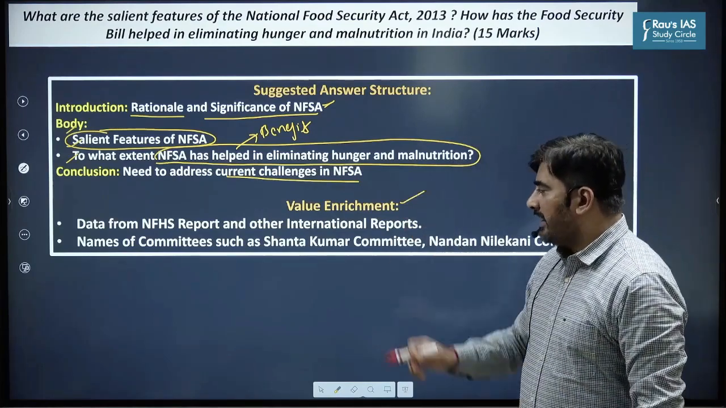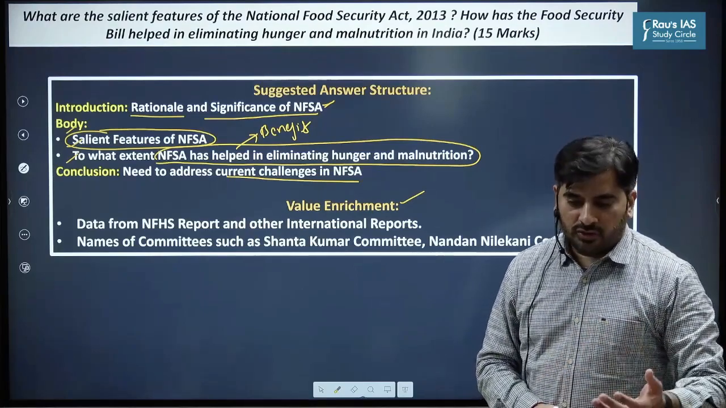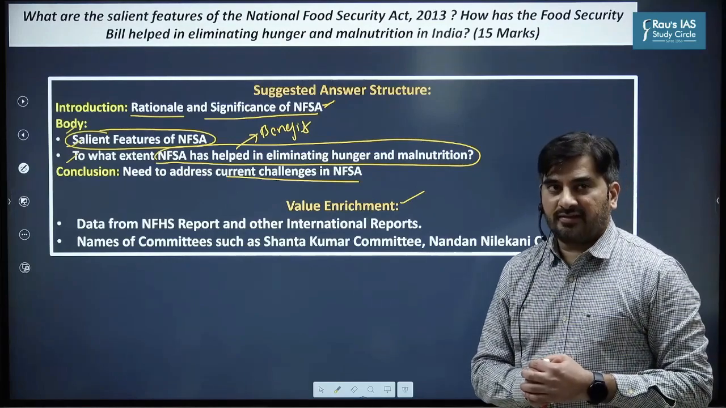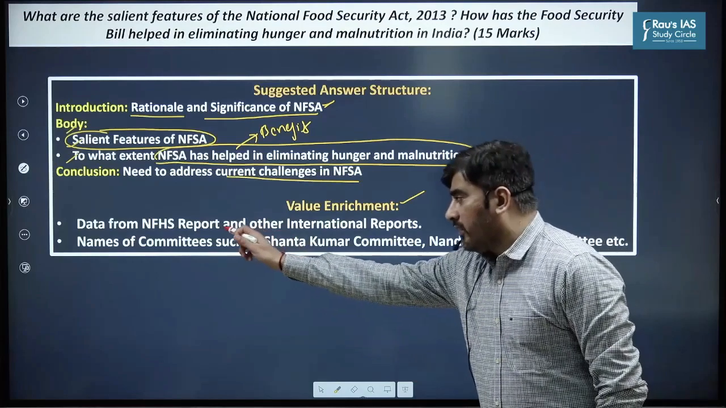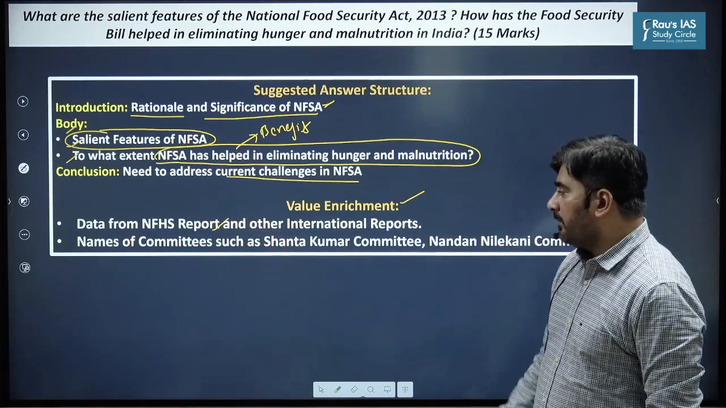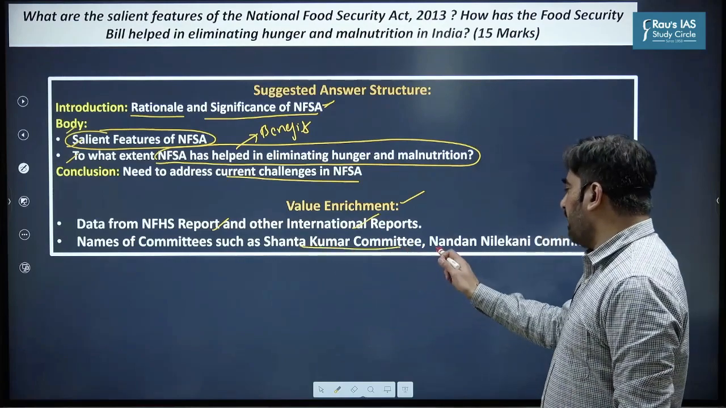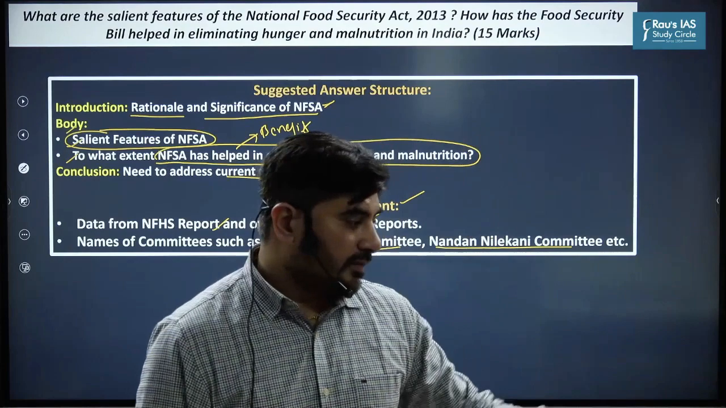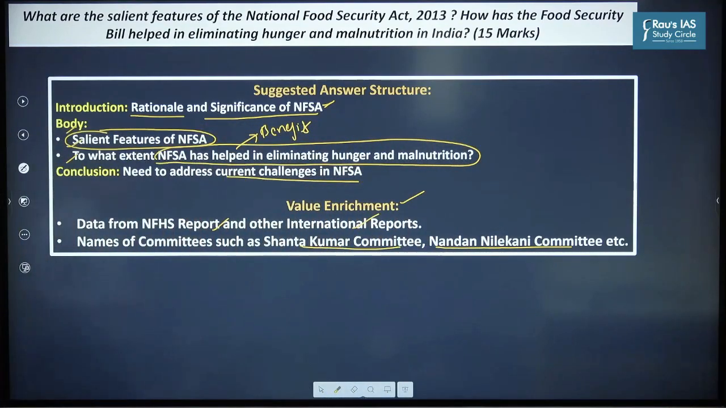How could you have enriched your answer? One, as I already said, you should have written about the poor nutrition status of adolescent girls and pregnant women. You could have incorporated data from the National Family Health Survey 5 report or other international reports, and you could have used the names of committees in your conclusion. So let's look at the suggested answer here.